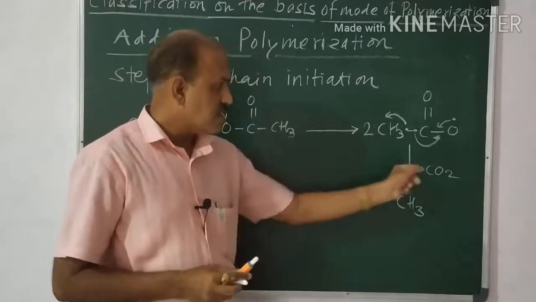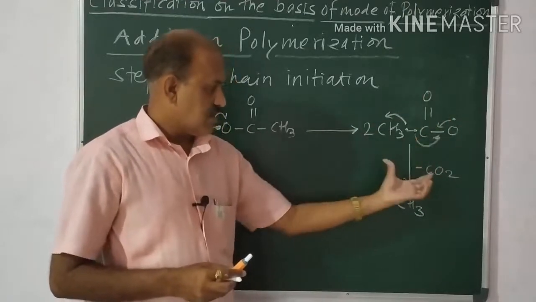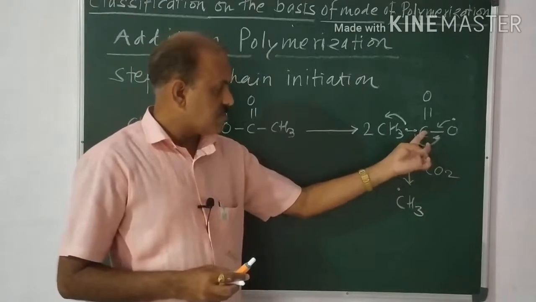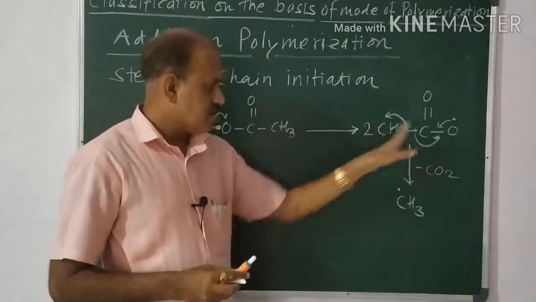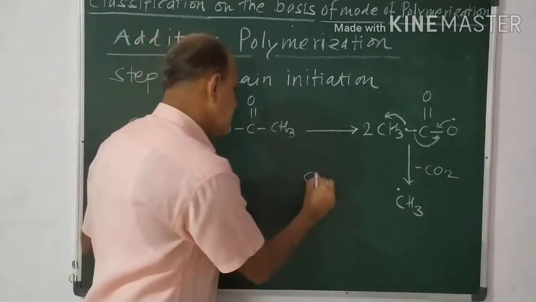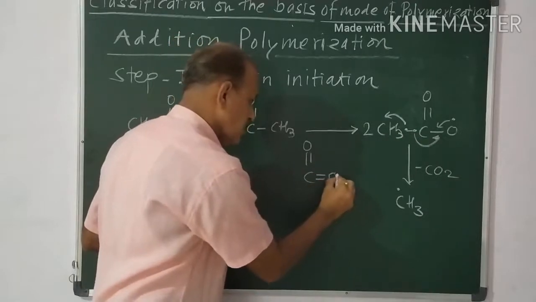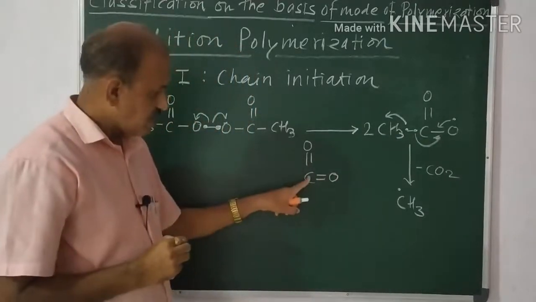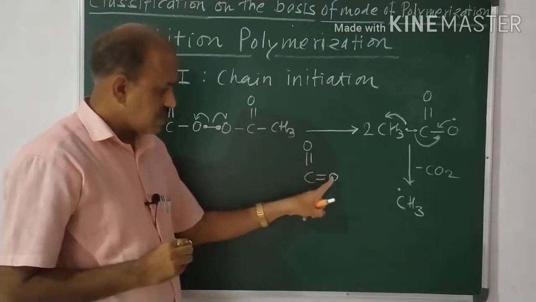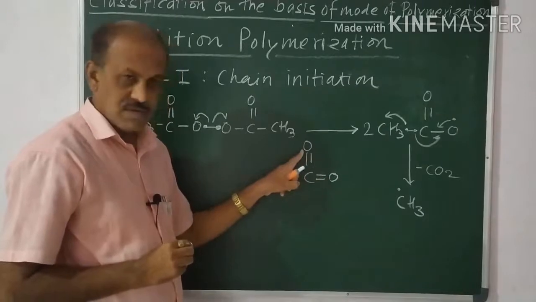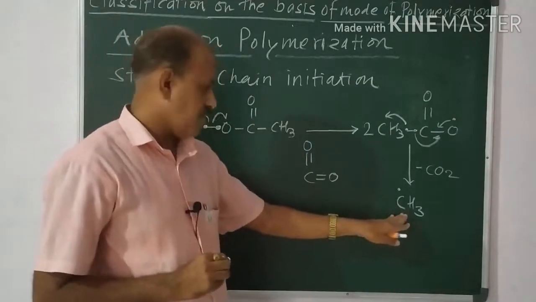One thing is most important: while writing the CO2, the valency of the carbon is fulfilled as well as the valency of oxygen. Suppose we write the compound as C=O. Due to this migration of electrons, we get the bond like this. Carbon is tetravalent, so 1, 2, 3, 4. Oxygen is divalent, 1, 2. In this way initially we get the free radicals from the peroxide.